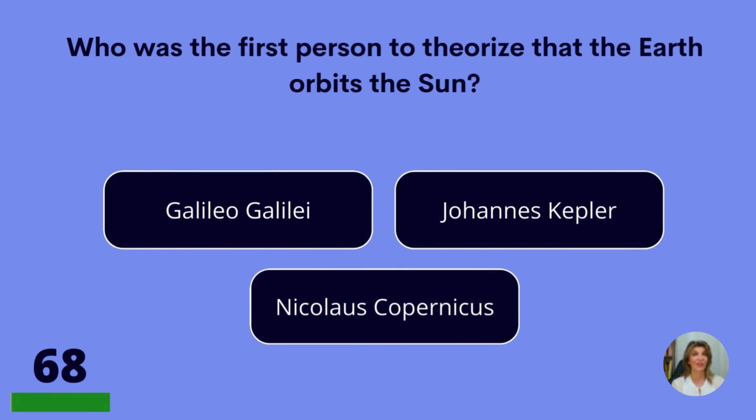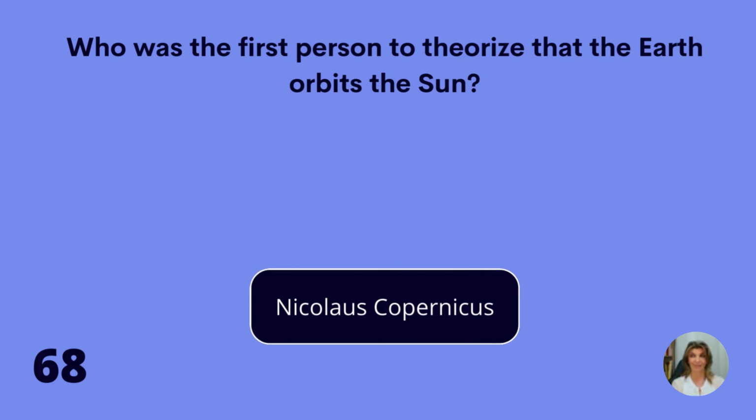Who was the first person to theorize that the Earth orbits the Sun? Galileo Galilei, Johannes Kepler, or Nicolaus Copernicus? Nicolaus Copernicus.